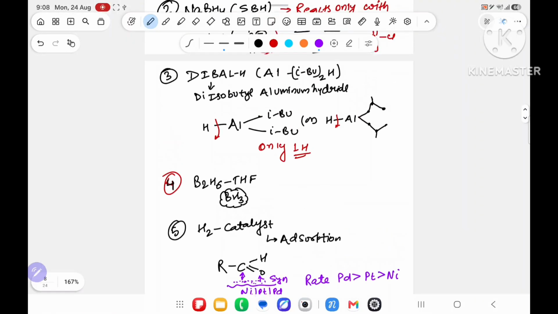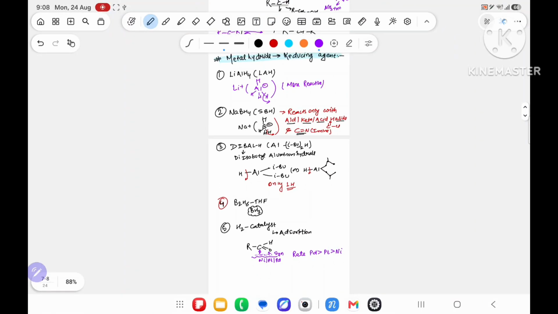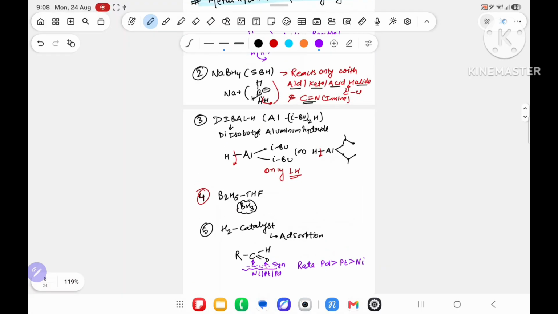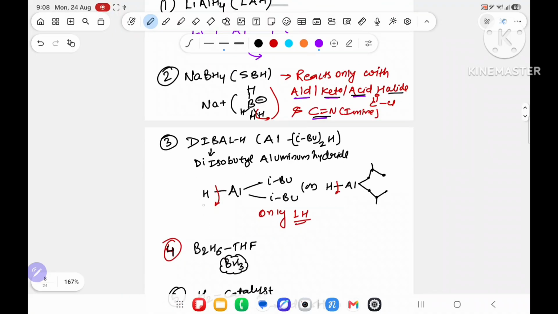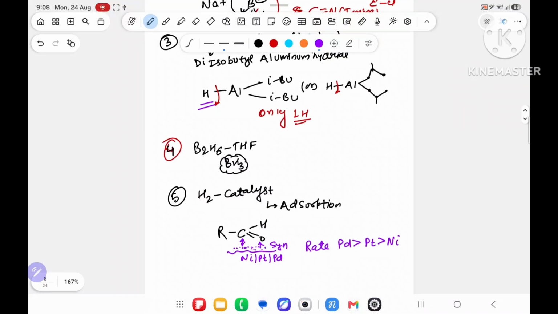So these are the total 5 metal hydride reducing agents. In that, LiAlH4 is very reactive. NaBH4 will only react with this 4, DIBAL-H has only one hydrogen, and the remaining 2 are B2H6 in THF, and H2 with a catalyst. Understood? Now on this basis I am going to do some questions, then we will go to the further topic.